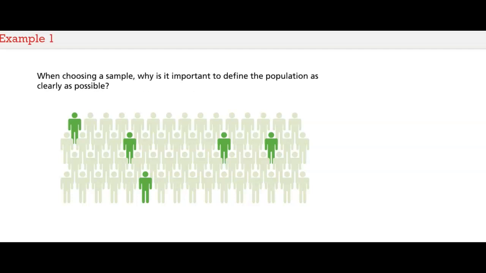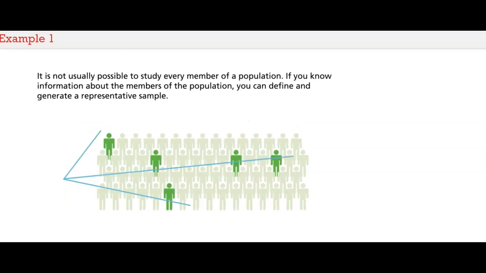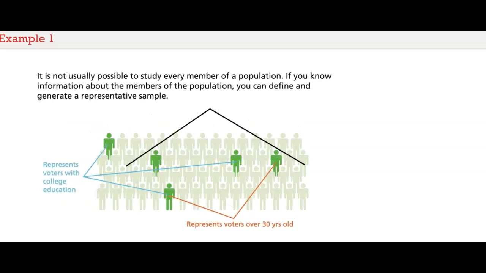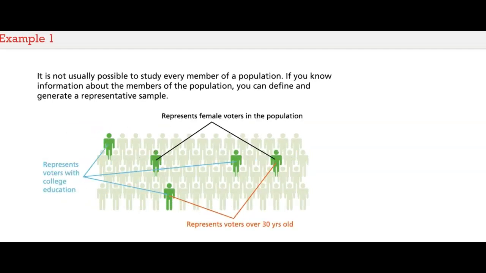When you're choosing a sample, why is it important for you to define the population as clearly as possible? It is not usually possible to study every member of a population, but if you know information about the members of the population, you can define and generate a representative sample.